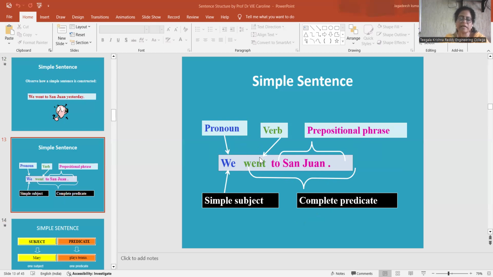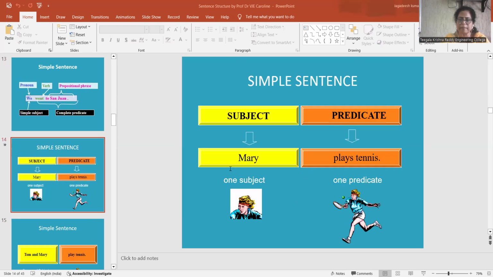And went is a verb. To San John is a prepositional phrase. So this went to San John is a complete predicate and we is a simple subject. This is a simple sentence. So with examples, I have explained what is a simple sentence.